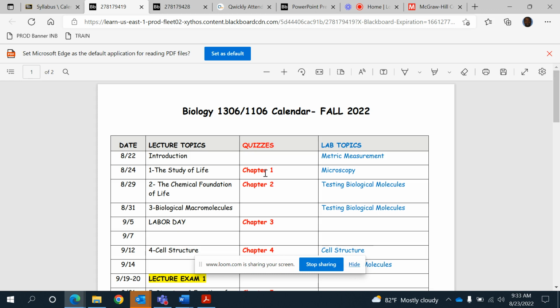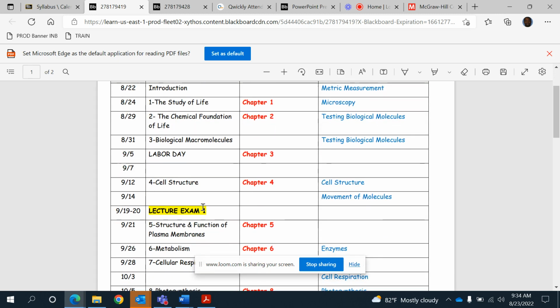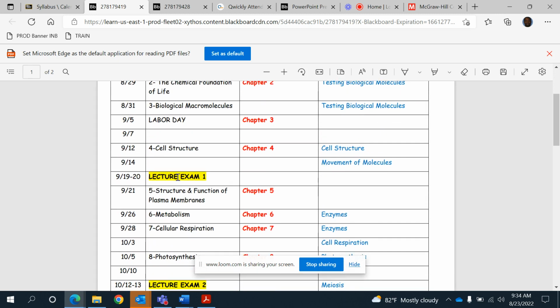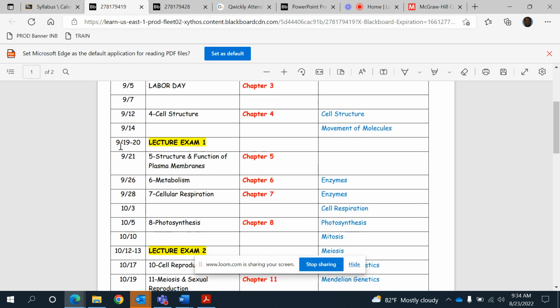So the dates you are seeing here are the dates these quizzes are going to open, which in quotes are the date I expect you to start studying, and then they will be due the day right after. All right. So you want to check Blackboard to make sure you're following. And again, the formula is simple. It's a day after the date you are seeing here. Okay. All right. So lecture exam 1 is the first exam and it's going to open on the 19th, 12 a.m., more like at the start of the day, 12 a.m.